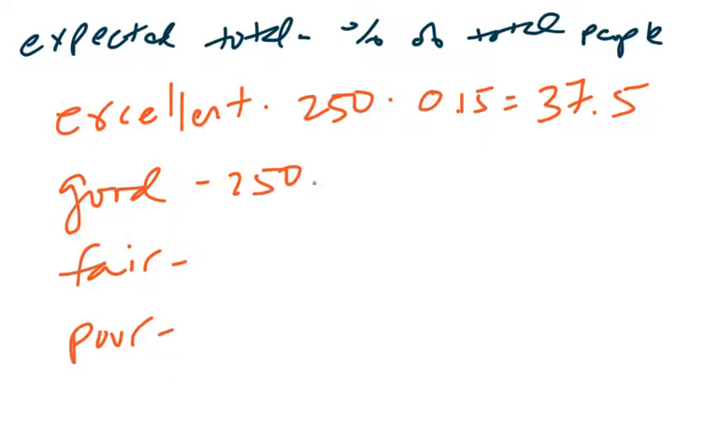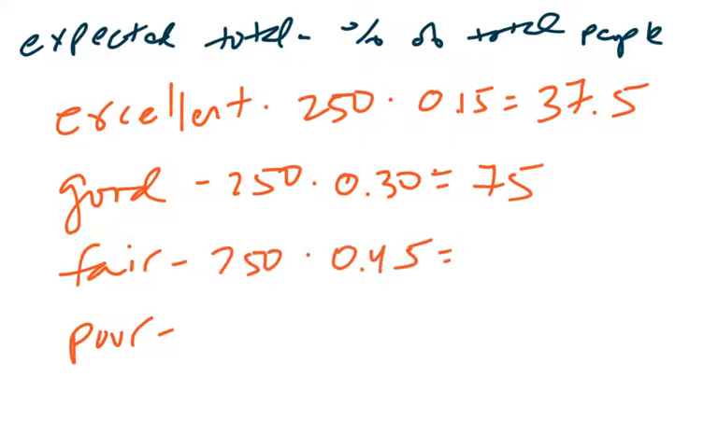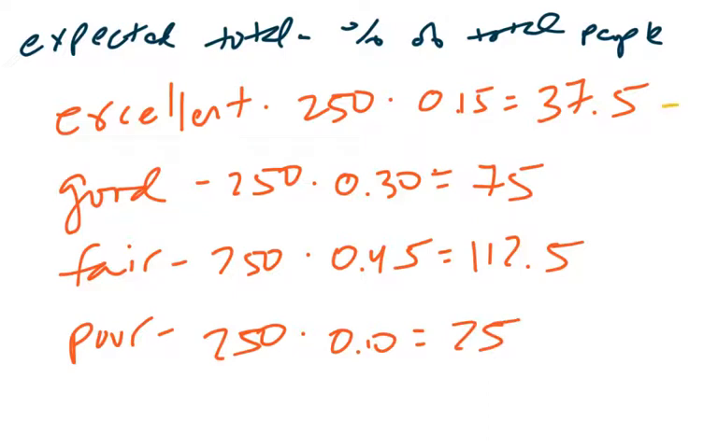So for 250 times the good, which was 30%, that would equal 75. You would expect 75 people to say that the food was good. Of the 250 people, you would expect 45% of them, or 112.5 people, to say that the food was fair. And then similarly, 250 times 0.10 equals 25 people. You'll notice that if you add all of these up, it would equal 250. So intuitively, that should make sense. You're looking at 100% of all possible answers. It should equal your total number of people in the survey.